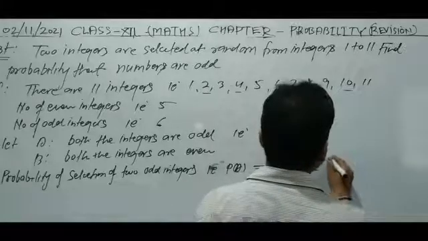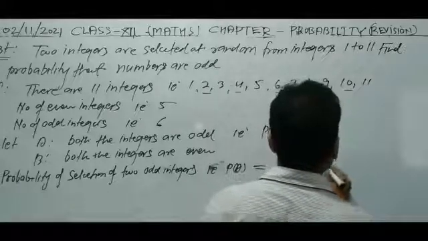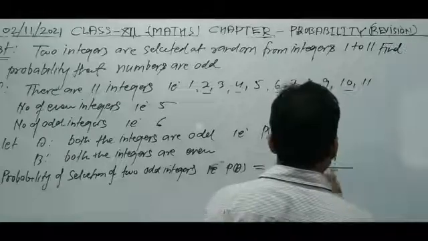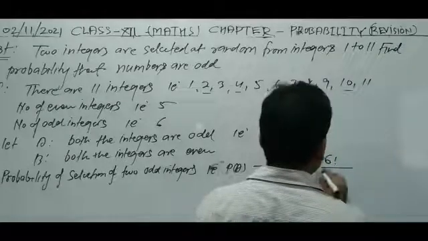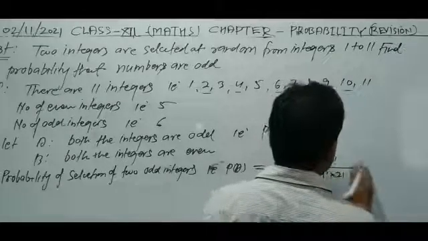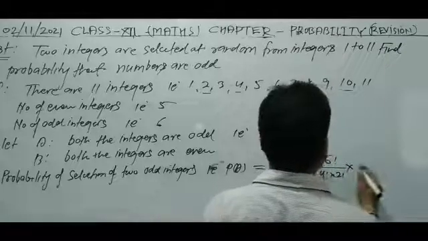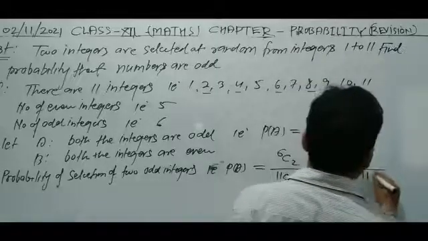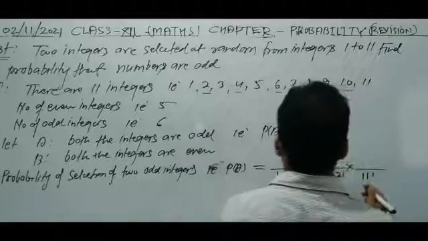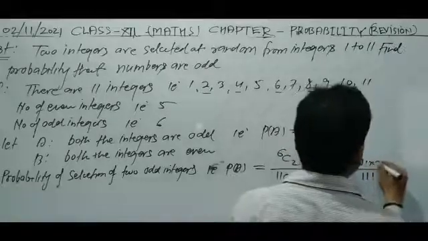So 6C2 is factorial 6 upon 4 factorial into 2 factorial, into factorial 11 upon 9 factorial into 2 factorial.